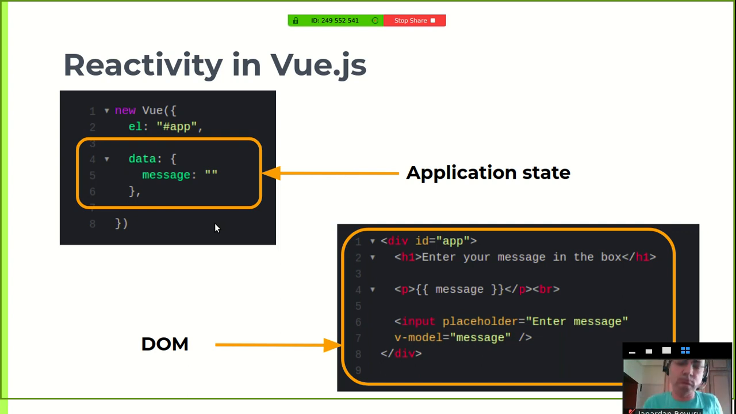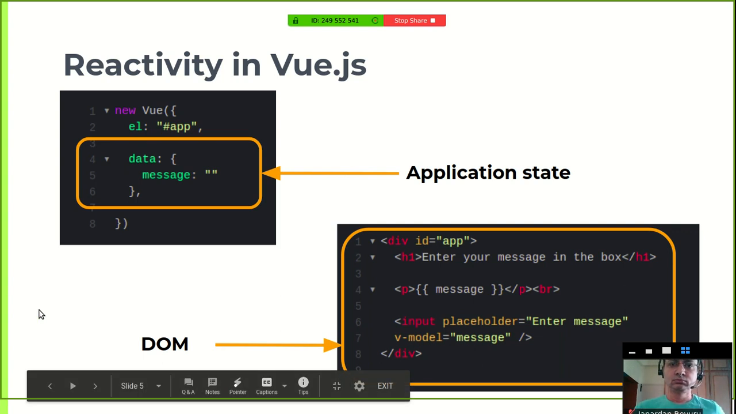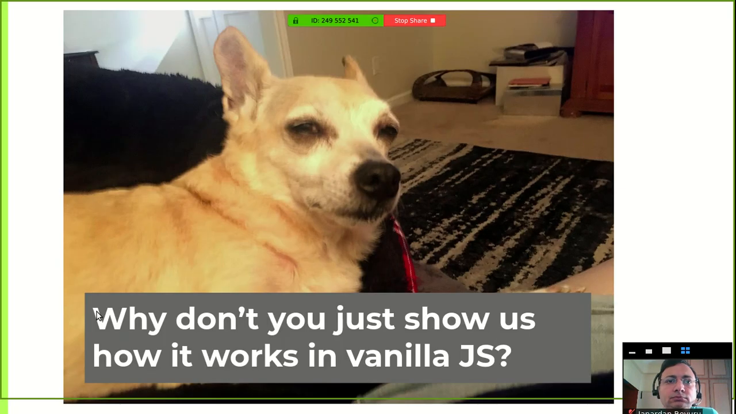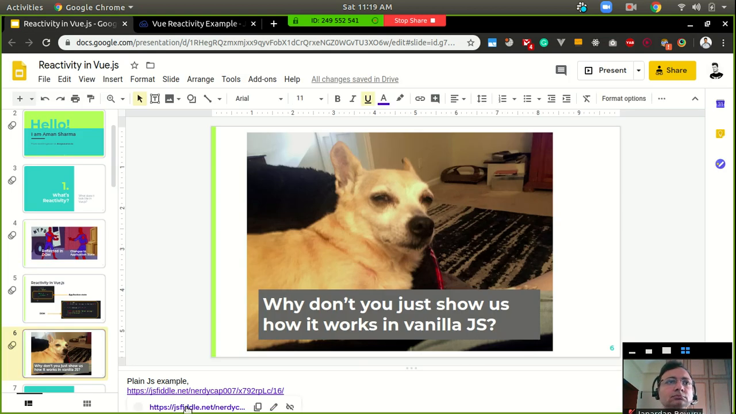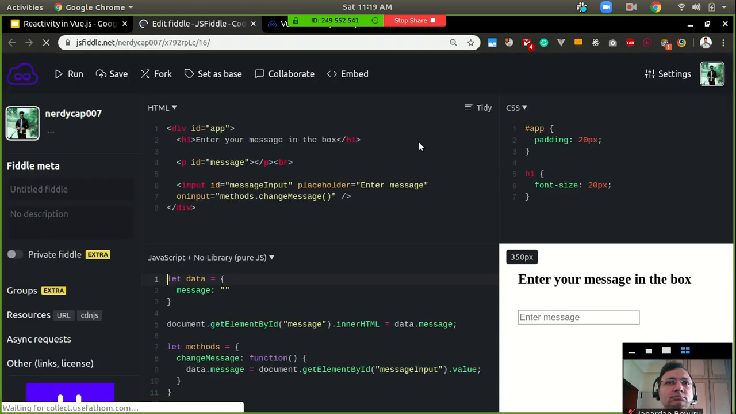This is the most basic example of reactivity, and it's not just in Vue.js; there are other frameworks that have reactivity in them too, but I've given this example using Vue. Why don't I show you the example in Vanilla.js, so that you can understand the difference between using a framework which has reactivity and just implementing the same thing in JavaScript. This is another example.